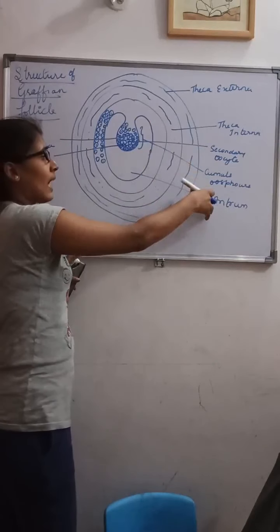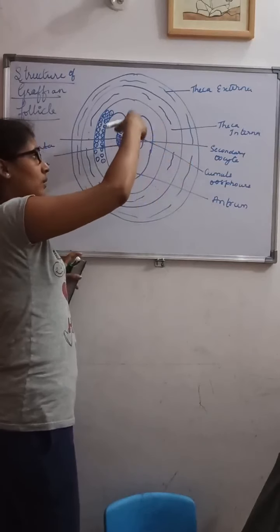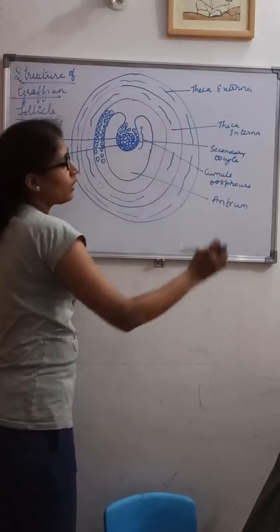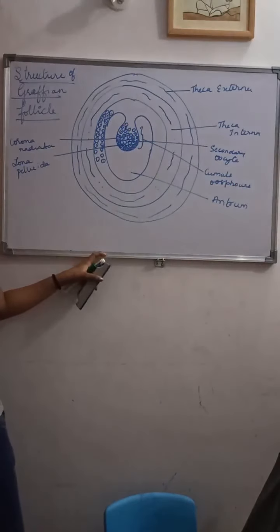At one point of this antrum, the membrana granulosa will be projected. That projection is called the cumulus oophorus.